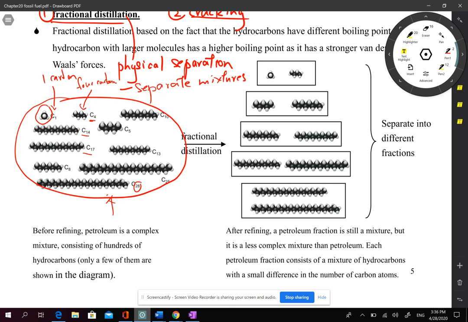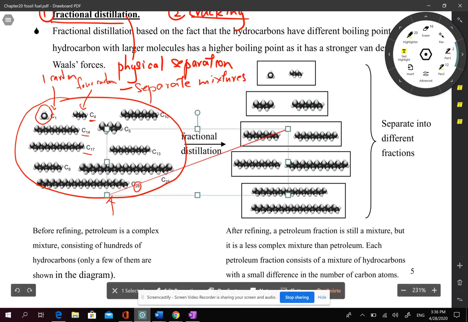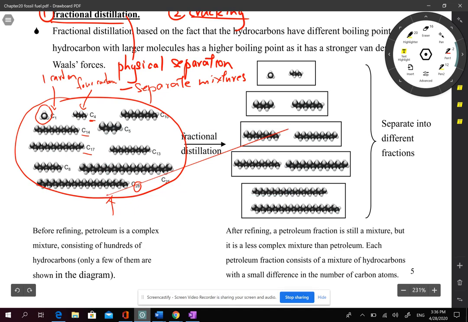Because different molecules have different properties and different usages, we need to separate them first. Because they are a liquid mixture, the most common method is fractional distillation. Then they can be separated into different fractions. Different fractions means different parts, because in fractional distillation we separate the mixture into different parts. Usually those parts are called different fractions.